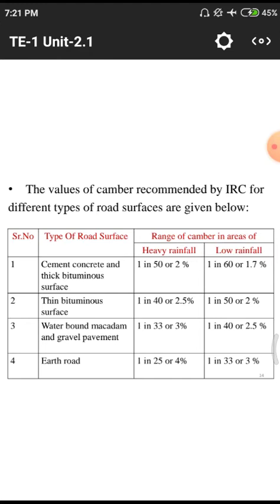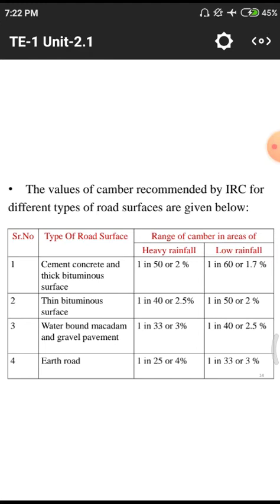The slopes 1 in 50, 1 in 60 are inversely proportional to the percentages: 1 in 50 is 2%, 1 in 40 is 2.5%, 1 in 33 is 3%. By observing this data, we understand that heavy rainfall areas have a huge slope compared to normal rainfall areas.